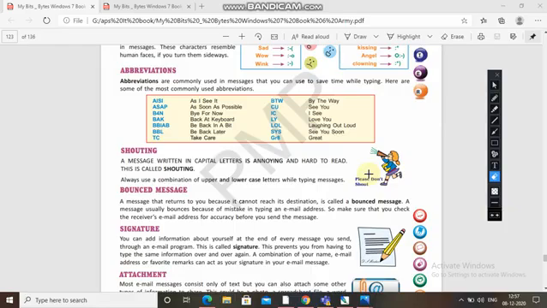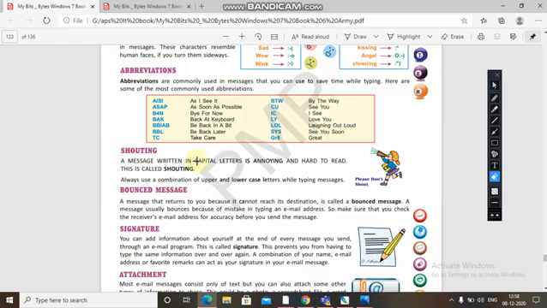Bounced message: a message that returns to you because it cannot reach its destination is called a bounced message, like a bounced check. A message usually bounces because of a mistake in typing an email address. So make sure that you check the receiver's email address for accuracy before you send the message. I hope this is also clear to you all.